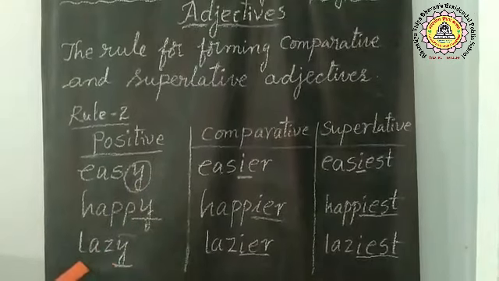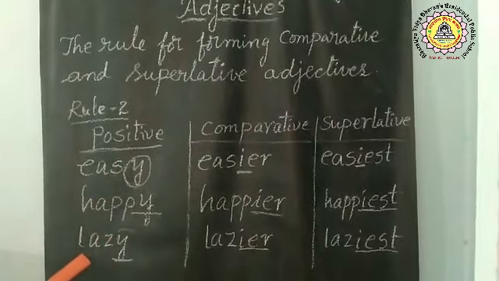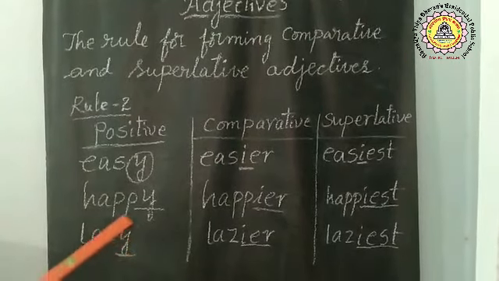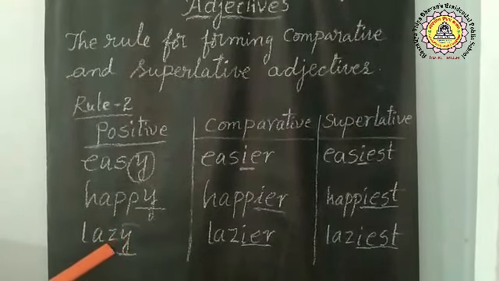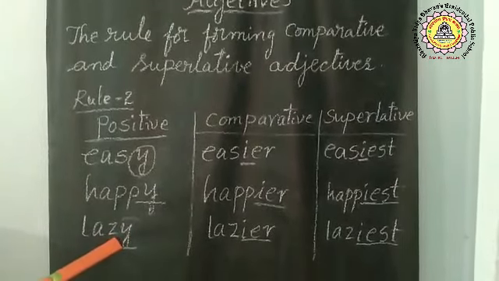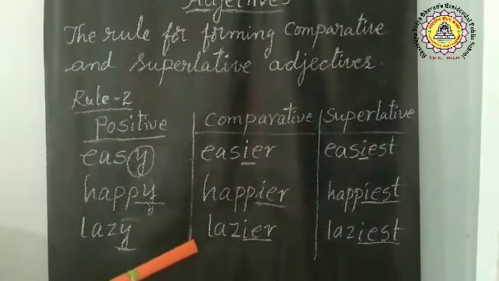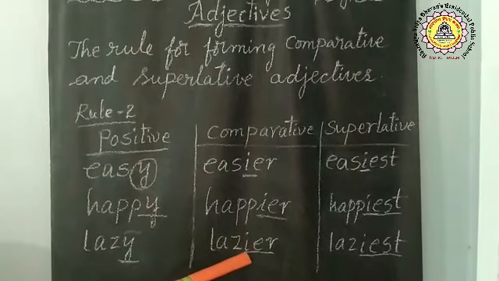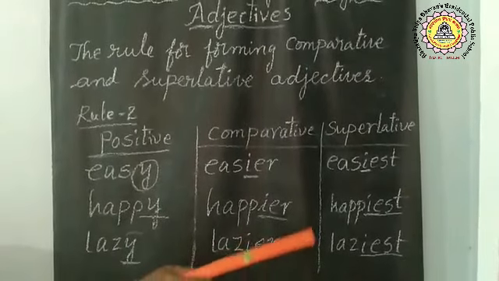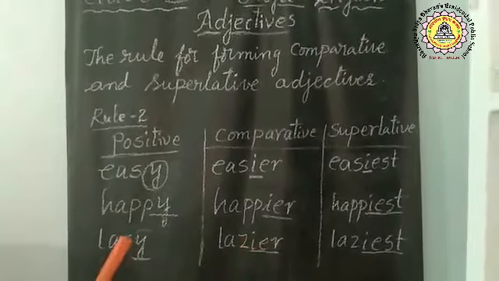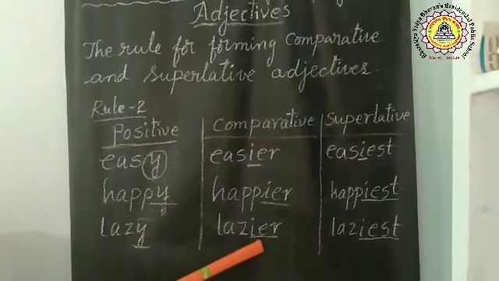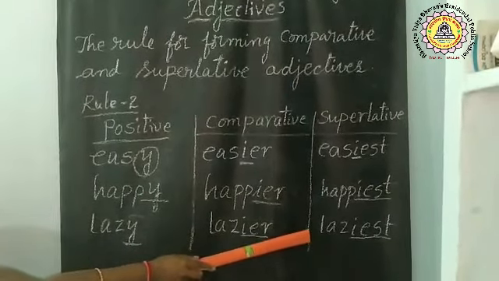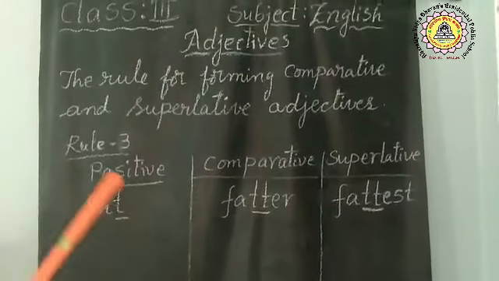Let's look at another positive adjective, children. What is this? L-A-Z-Y, lazy. What is the letter? Y. Before that, consonant. We apply the same rule here. What is the comparative degree, children? In the place of Y, we use IER, and for the superlative, IEST. Lazy is positive, lazier comparative, and laziest superlative. Have you understood? Yes, come on, children.